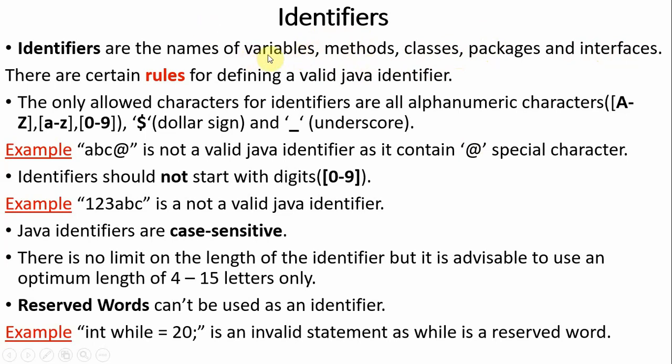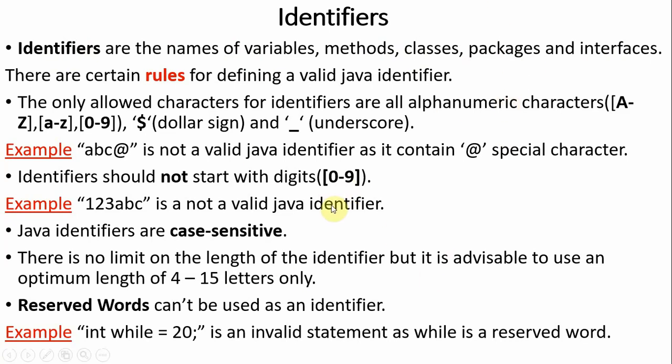To call these things, to give names to these things, we use identifiers. Identifiers are simply names to variables, methods, classes, packages, interfaces. For example, to identify a student, a student has a roll number. To identify a human, a human has a name. So an identifier is nothing but a name to these variables, methods, classes, packages, or interfaces.